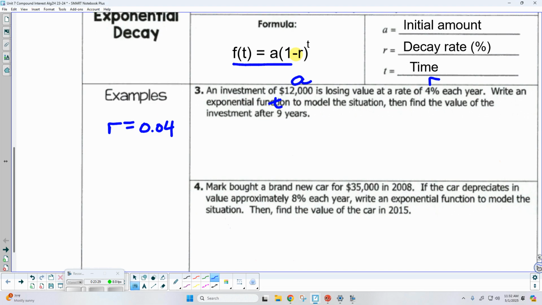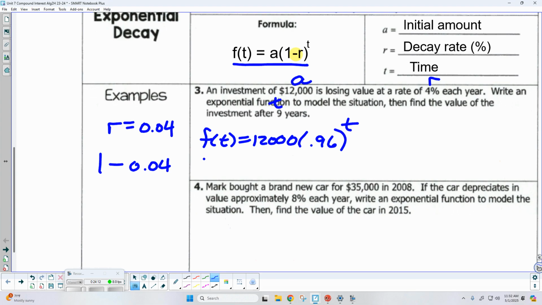So here is my general form. f of t is equal to 12,000 times, now I need 1 minus 0.04. So what would that be? 0.96 to the power of t. For problems like this, you can look at it from two perspectives. You can look at it from the viewpoint of the problem, where you're losing 4% of the value each year. Or from your base, every year that passes, you're only keeping 96% of the original value. So there are different ways to look at it.